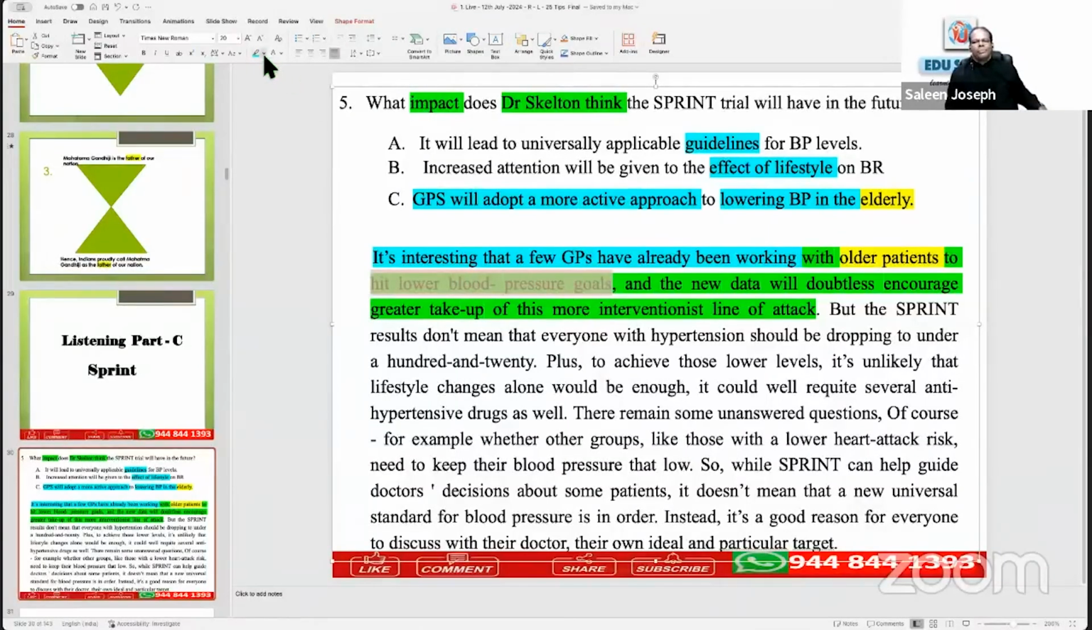Do you think they are the same? Yes, Father. Hitting lower blood pressure goals is the same as lowering BP. Yes, same, synonymous. The topic sentence says, what is the answer? Okay, hope that is clear. Yes, Father. This is it.